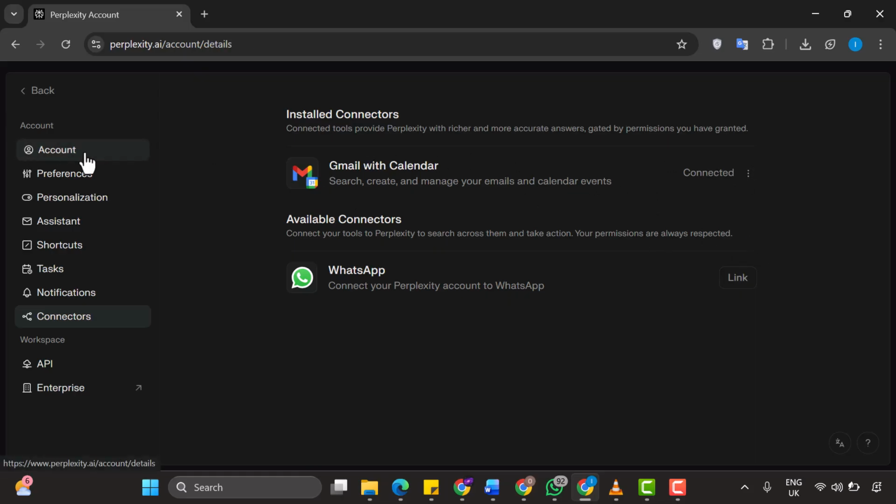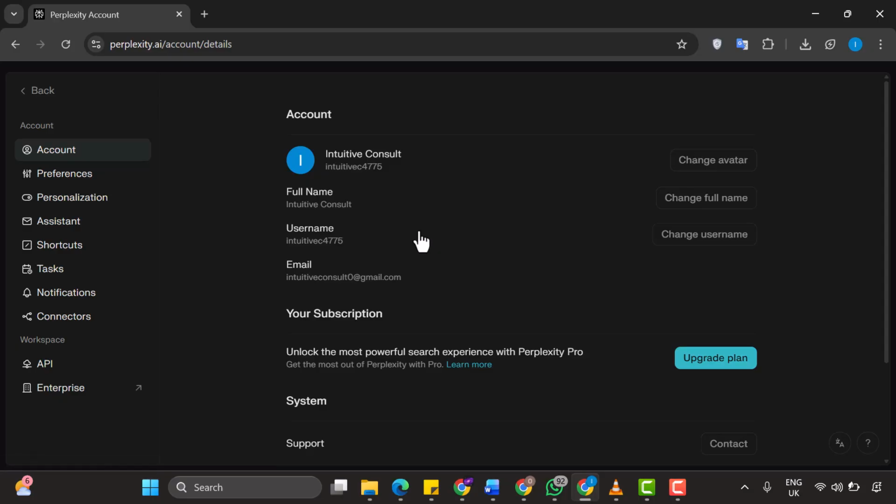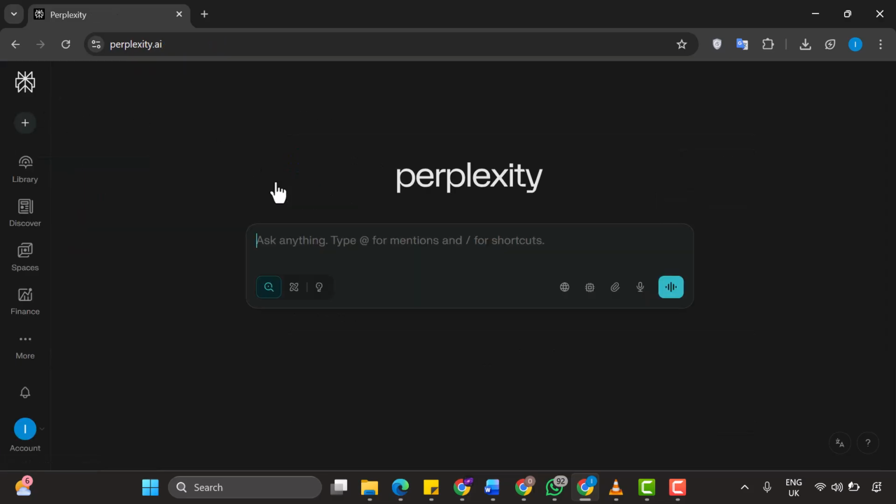Now, I want you to understand the difference between a Google Workspace account, which is what businesses and organizations use, and a personal Gmail account. The connection process works exactly the same way for both types of accounts, but sometimes there can be slight differences in what permissions are available depending on your account type and your organization's security settings. So now, let's move on to confirmation and testing to verify that the connection is working properly.